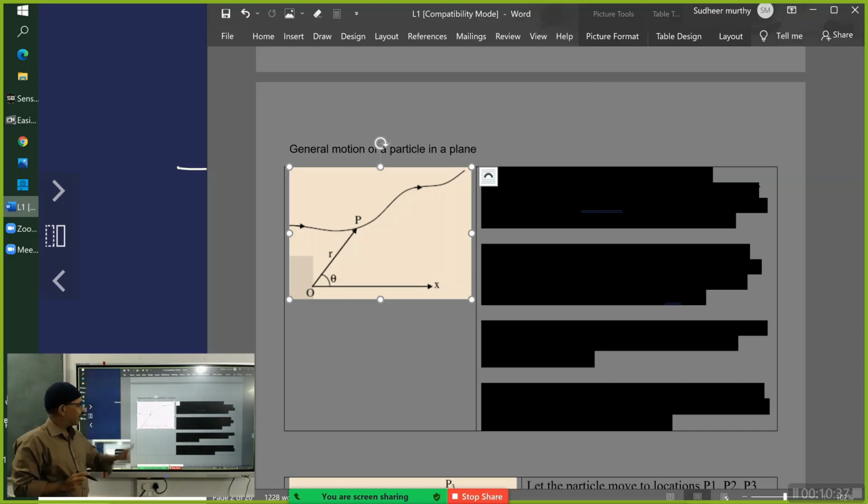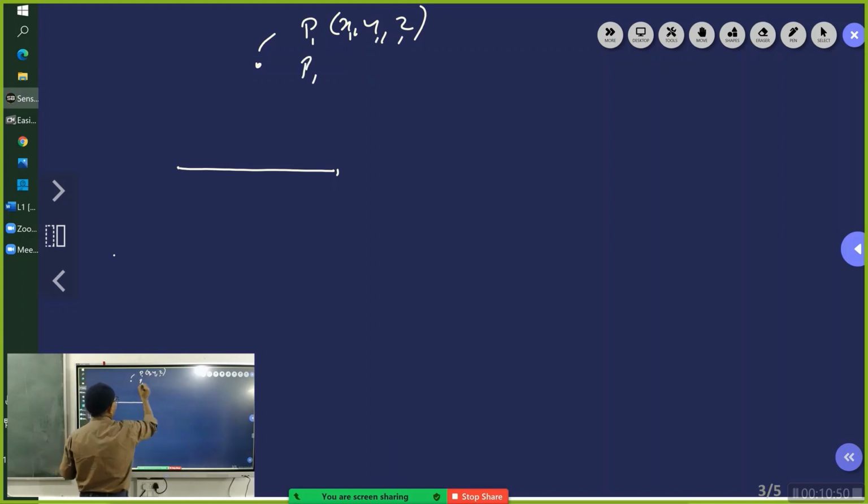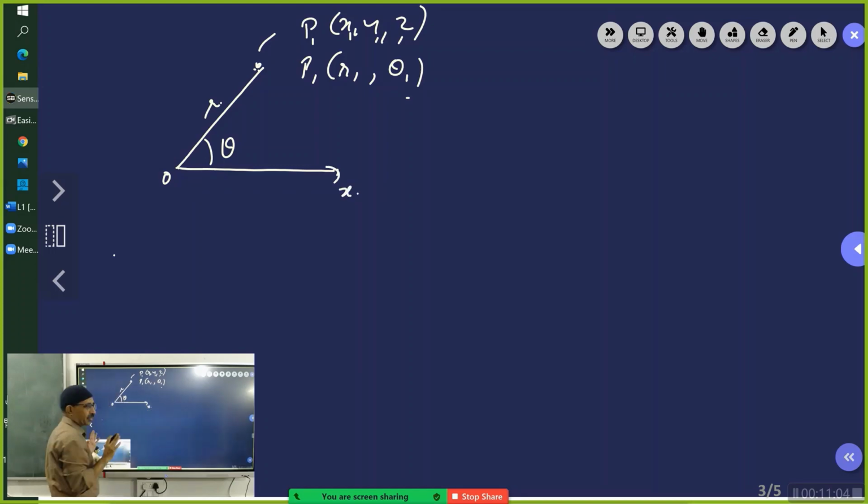If the particle is at P1, the coordinates of the point P1 are x1, y1, z1, or the same P1 I will write as r1, theta. This r1 is this length, and theta is the angle made with respect to the x-axis.